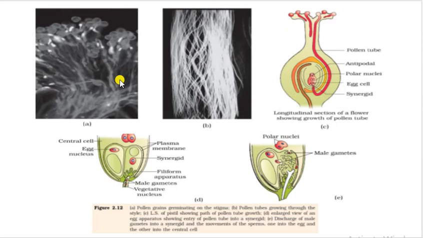Now as soon as the pollen tube enters the synergid, in diagram E we can see the discharge of male gametes into the synergid, and movement of gametes takes place towards the egg cell, and fertilization will take place. So there are two male gametes. One male gamete will move towards the egg nucleus for fertilization, and the other male gamete is moving towards the polar nuclei for fertilization. So this is a very important diagram with respect to pollen-pistil interaction.